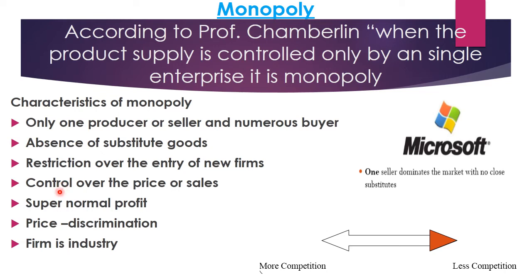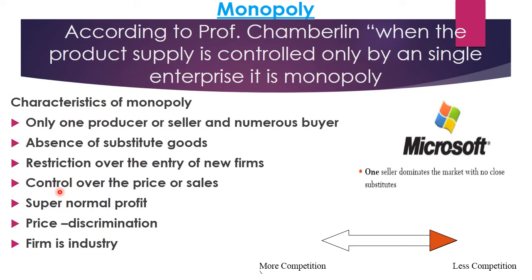He is there in the market alone and he is controlling the market and gaining abnormal profits. The other firms cannot enter the market because of many reasons. What kind of restrictions does it have? If any new firm wants to enter, there are many restrictions, like natural law, skill they don't have, experience they don't have, huge money. Many reasons can be there which restrict the entry of new firms.